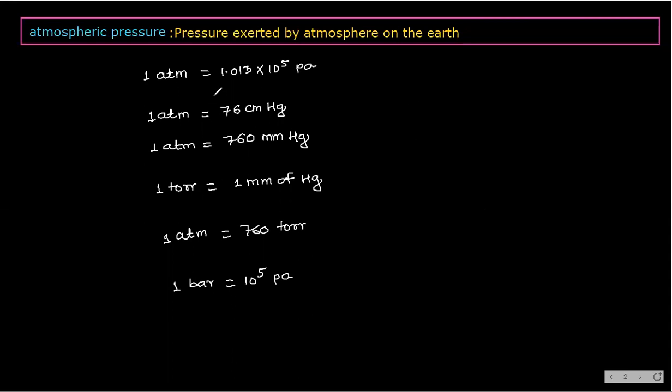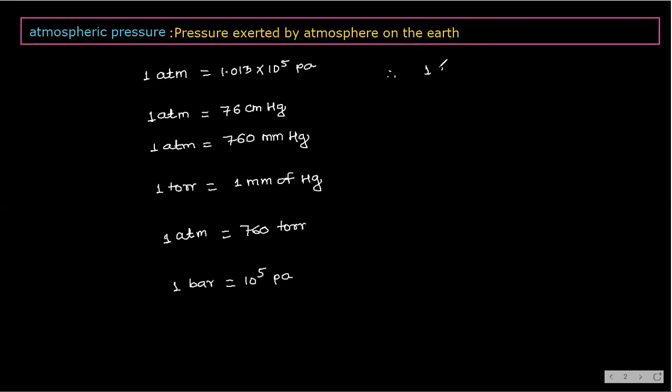Understood? One more time, see. 1 atmospheric pressure is 1.013 into 10 to the power 5 Pascal. It is also equal to 76 centimeter of Hg, and 760 mm of Hg. 1 torr is equal to 1 mm of Hg, so 1 atmospheric pressure is 760 torr. And 1 bar is equal to 10 power 5 Pascal. So 1 atmospheric pressure is 1.013 bar. Can I write like this again?